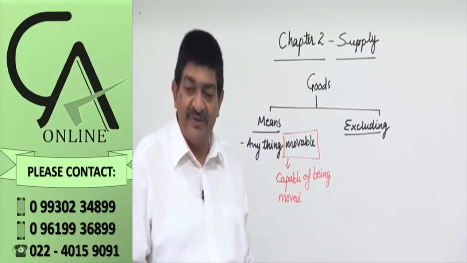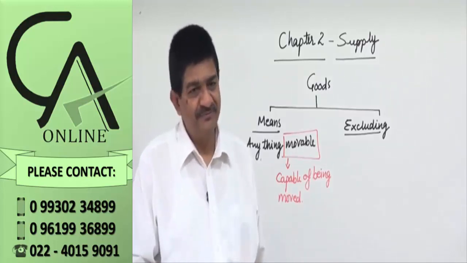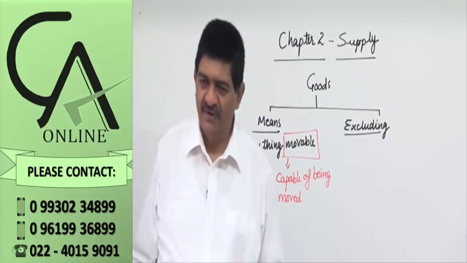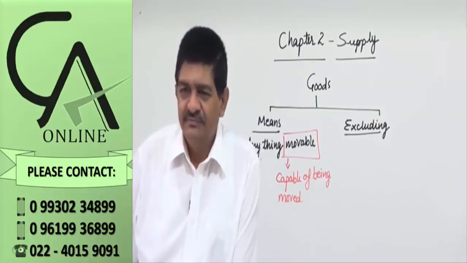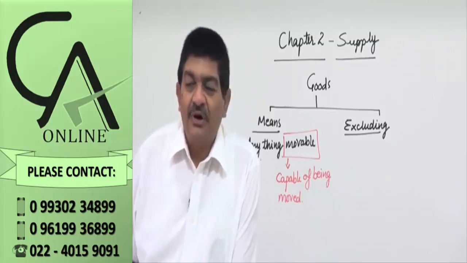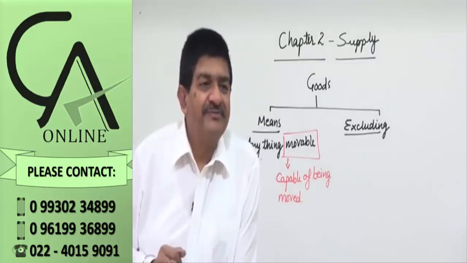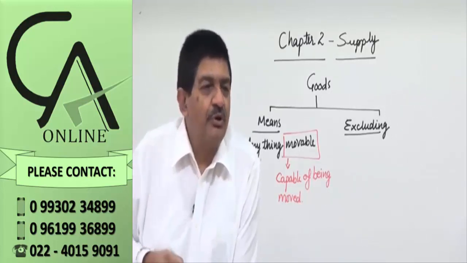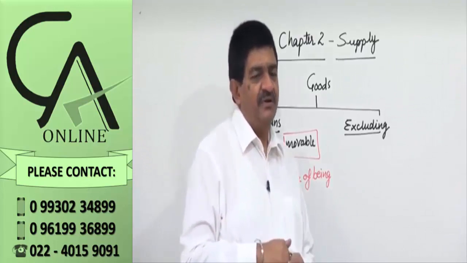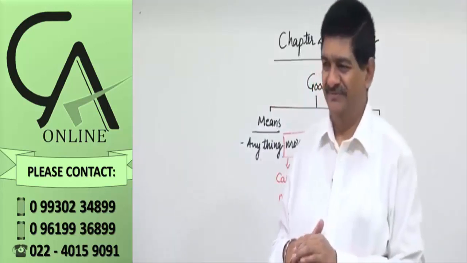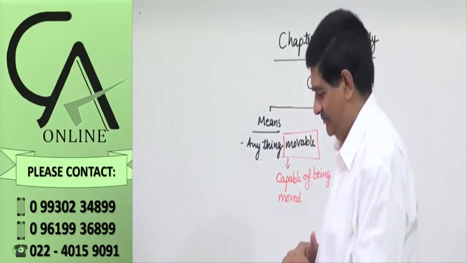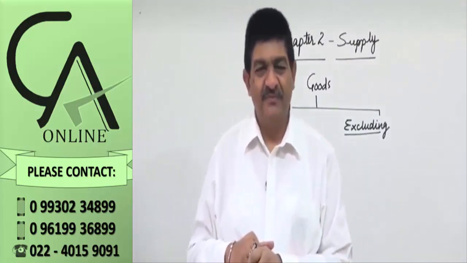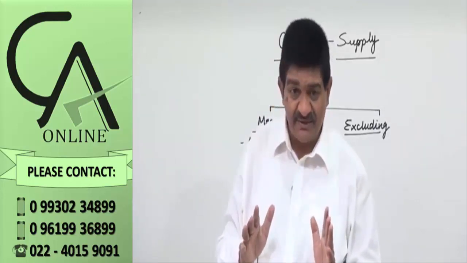Right? When something is said to be movable, let us take an example. One electrical pole on the road. Is it movable or is it immovable? It can be removed as it is.